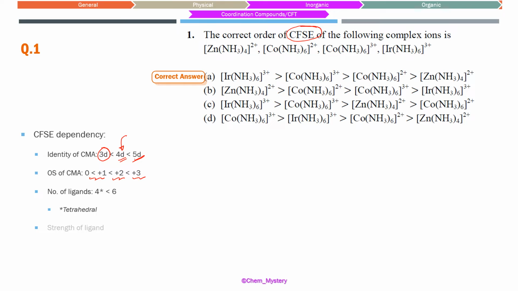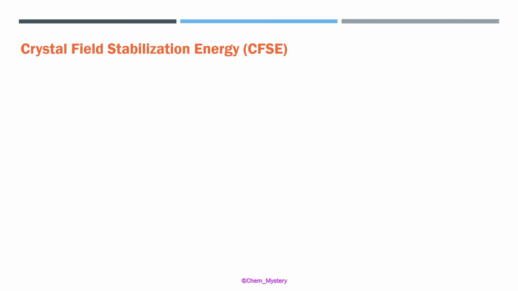Also, there is a very dominant effect, that is the ligand. Not dominant actually, we should say it is a more versatile thing, where we'll be finding a variety of questions in which the ligands are being changed, and we are asked for the value of the crystal field stabilization energy. Although this factor is not going to be operational here, so we have shown it with faded colors. Here we have got all the ligands as ammonia in all the complexes, so that is not going to be a deciding factor. We'll see here, first of all, what the crystal field stabilization energy is.